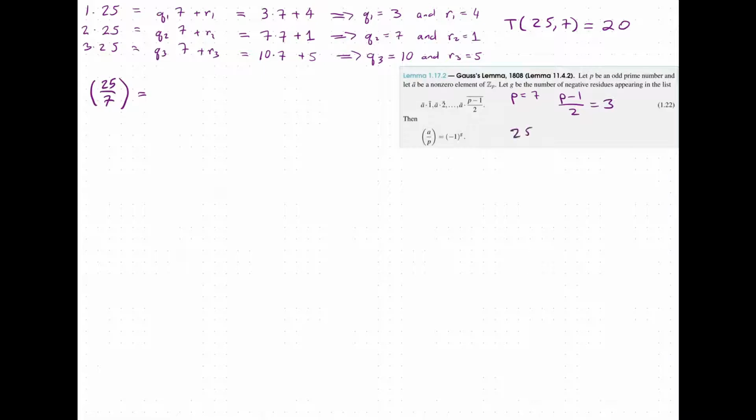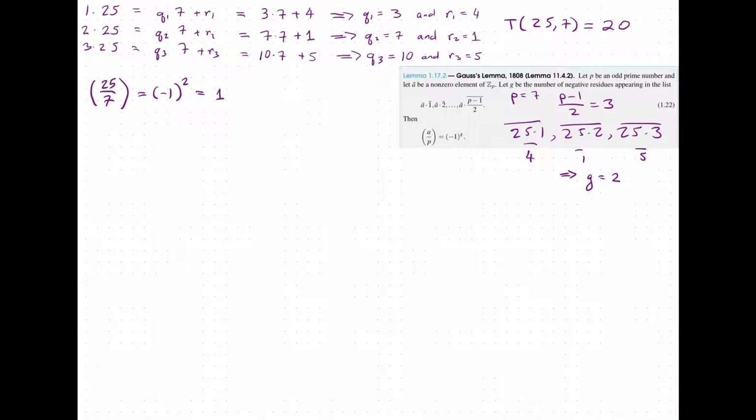And if we look at 25 times 1, 25 times 2, then 25 times 3, we already got the remainders mod 7: 4, 1, and 5. But that tells us that there are 2 negative residues, namely 4 and 5. So g is equal to 2. And so Gauss's lemma tells us that this is -1 squared, which is 1. And so this matches up with what we expect. So Eisenstein's lemma matches up with what we expect from Gauss's lemma.